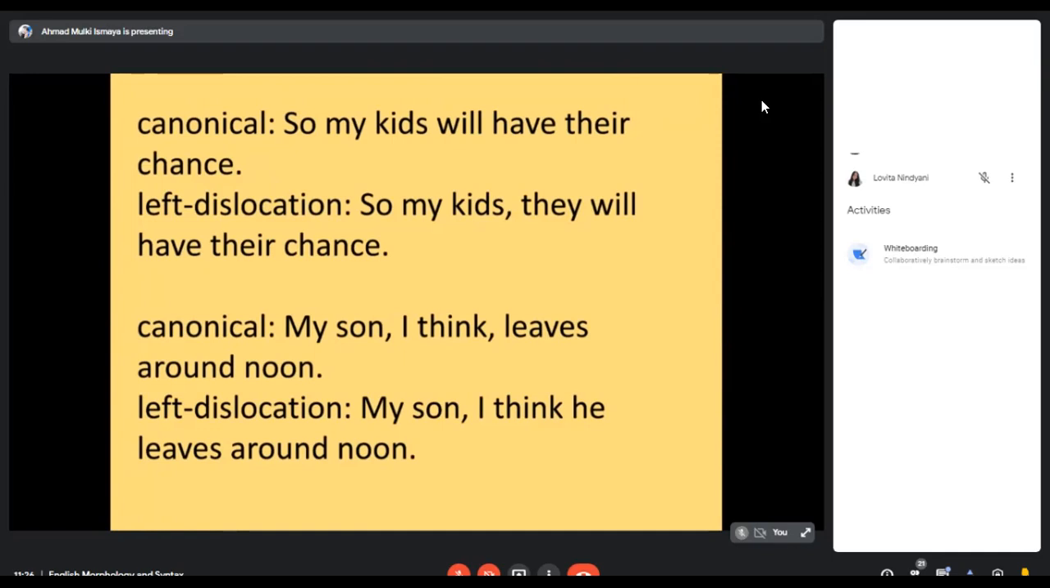The point here is that you take something out, you put it to the beginning of a sentence, but crucially, you stick something else in its place. And almost always it's a noun phrase that you take out and it's a pronoun that you stick in. That may be actually always. I'm not sure if it's always, almost always, or always, always. So the other one, my son, I think he leaves around noon. That's left dislocation. If you just said my son, I think, leaves around noon, that would be canonical.